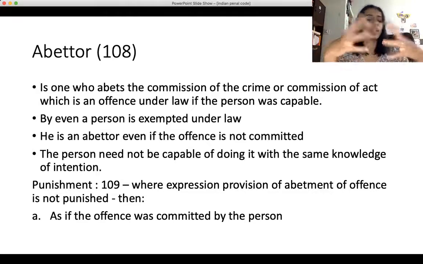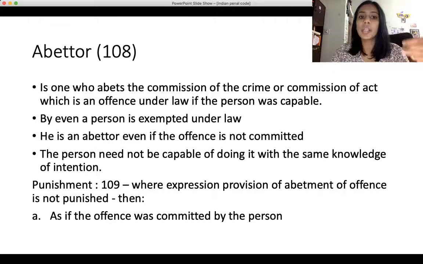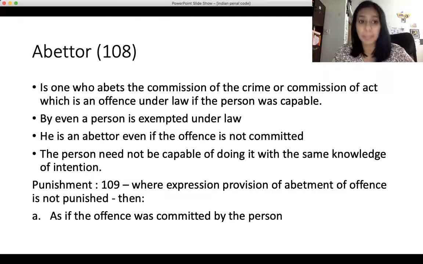An abettor is a person who abets the commission of the crime: the one who instigates, the one who conspires, the one who aids in the commission of the crime. What is important to note here is that even if the abettor is committing the offense of abetment with a person who is likely to be exempted under law, or who may not be in a capacity to act with the same knowledge,